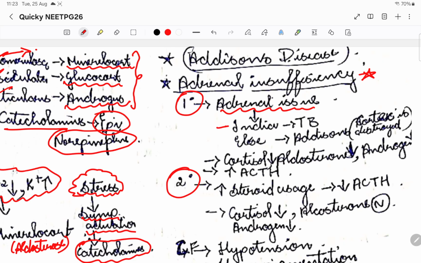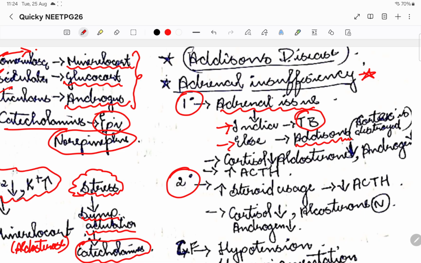In India, if we are having adrenal insufficiency and it is a primary adrenal insufficiency, TB is the most common cause. Elsewhere, in western countries and all, it is going to be Addison's. This is called Addison's disease.